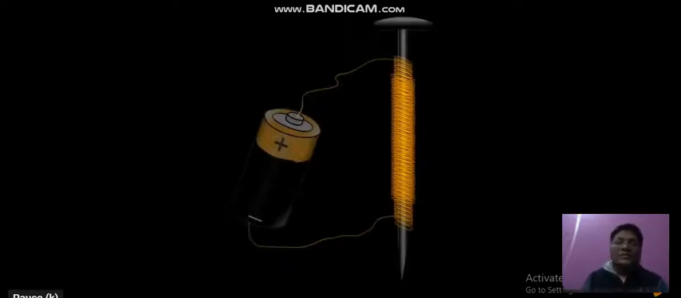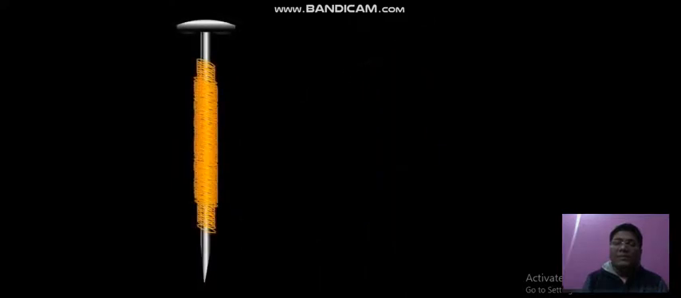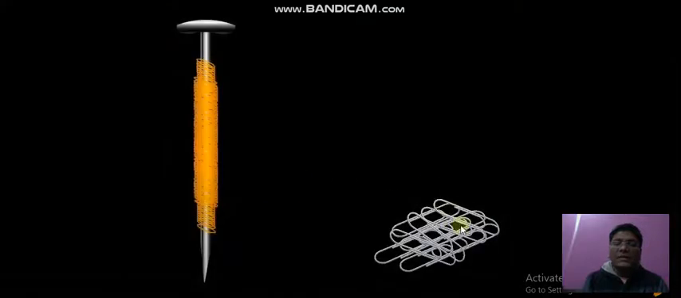Now let us see one more thing here. We have taken an iron nail and wrapped a copper wire around it, and there is again a battery. So what is going to happen through this particular nail? Let us shift towards the animation part a little bit faster. What I have done is keep some pins near this.